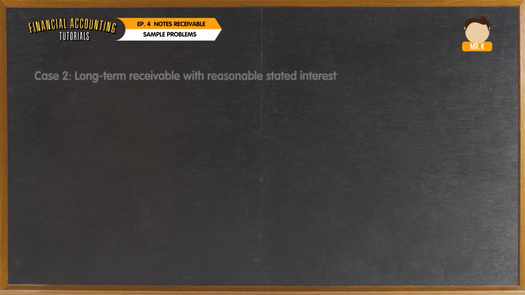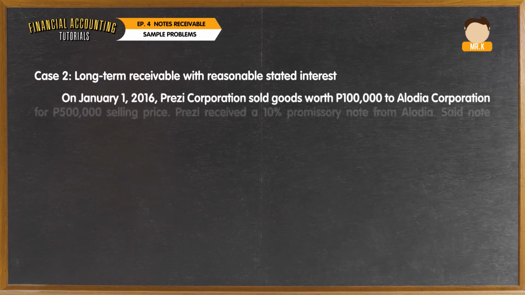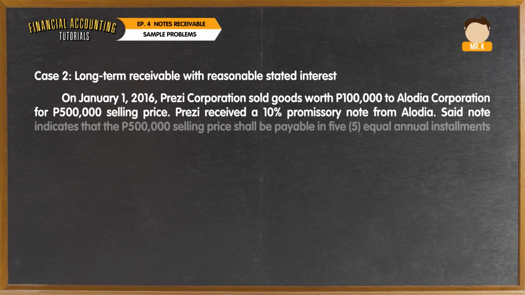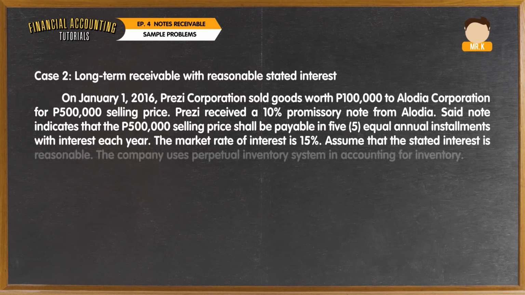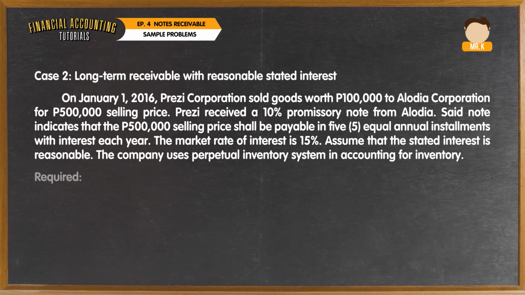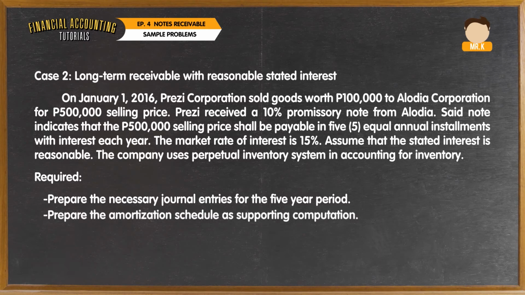Our second case is on long-term receivable with reasonable stated interest. On January 1, 2016, Pretzi Corporation sold goods worth 100,000 to Alodia Corporation for a 500,000 selling price. Pretzi received a 10% promissory note from Alodia. Said note indicates that the 500,000 selling price shall be payable in 5 equal annual installments with interest each year. The market rate of interest is 15%. Assume that stated interest is reasonable. The company uses the perpetual inventory system in accounting for inventory. The requirements are: prepare the necessary journal entries for the 5-year period, and prepare the amortization schedule as a supporting computation.